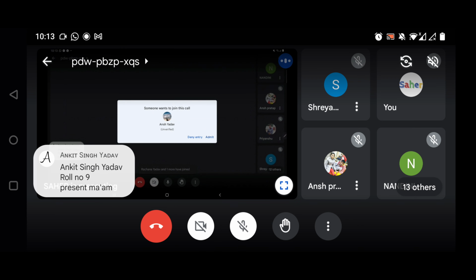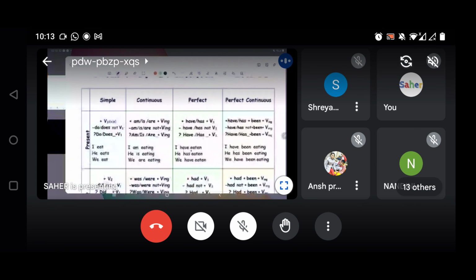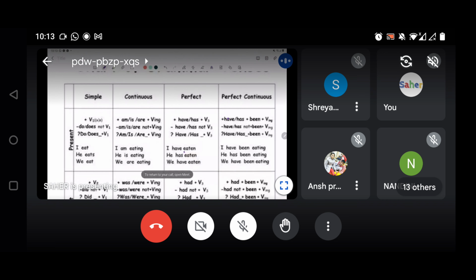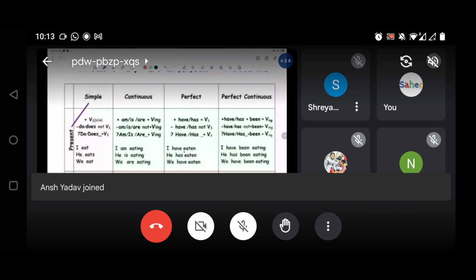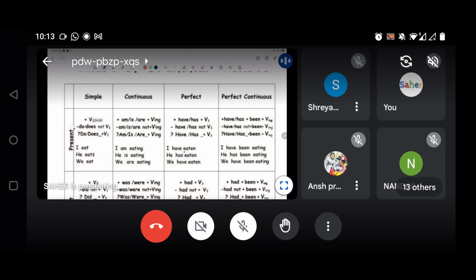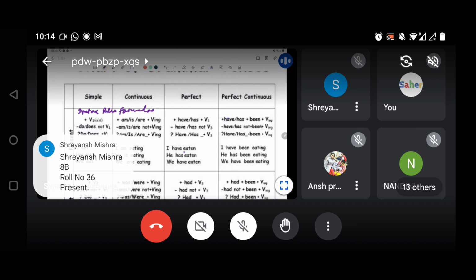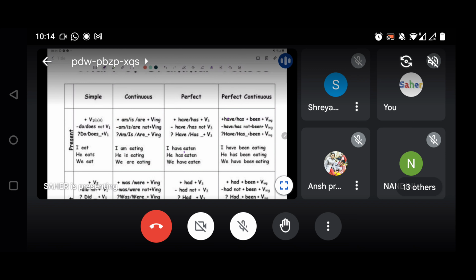Okay, so now we are going to understand what simple present tense is. The syntaxes are already written over here, these are the rules or formulas that we have to follow while converting any sentence into simple present tense, or identifying whether a sentence is in simple present tense or any other tense.